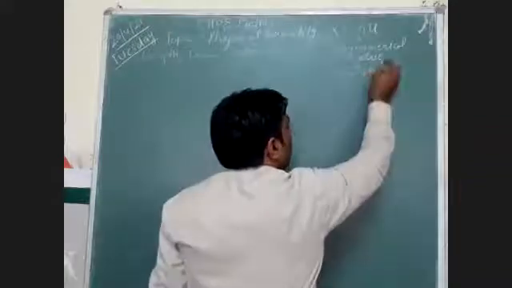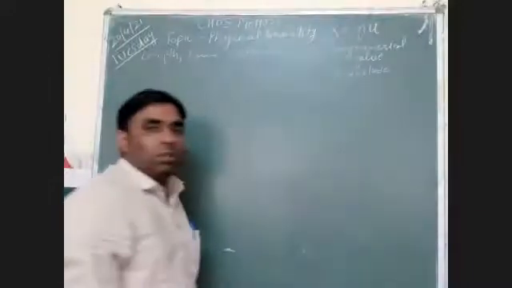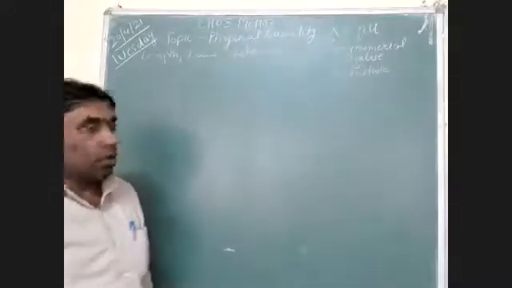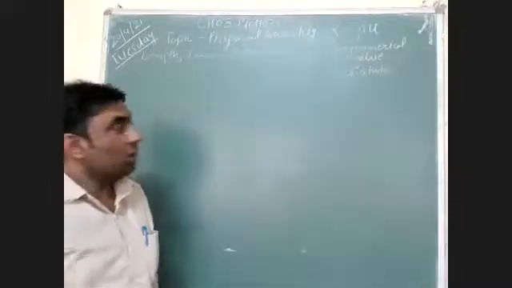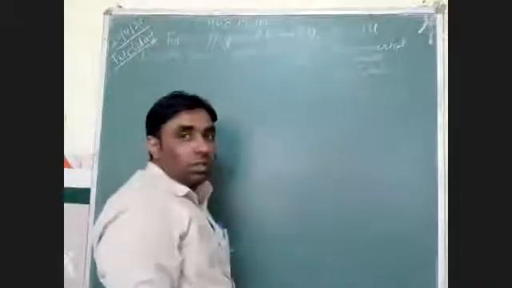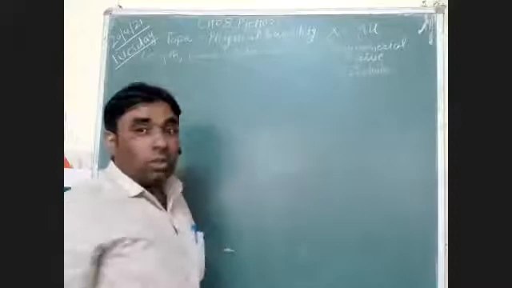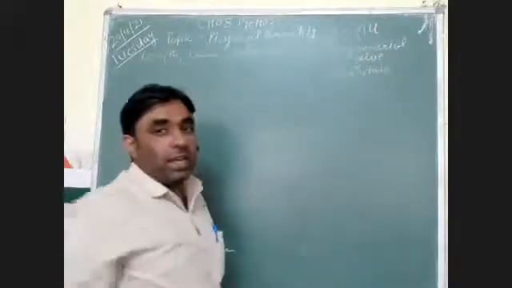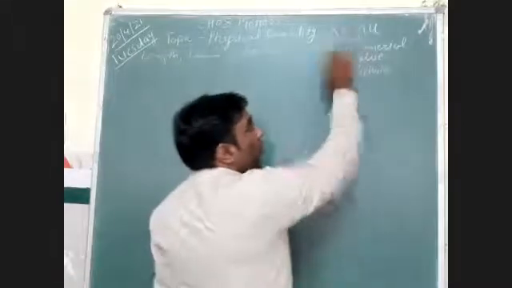You have to remember this word, magnitude. This word can be new for you because in junior classes we generally use the term numerical value, but from ninth onward we'll use the word magnitude.